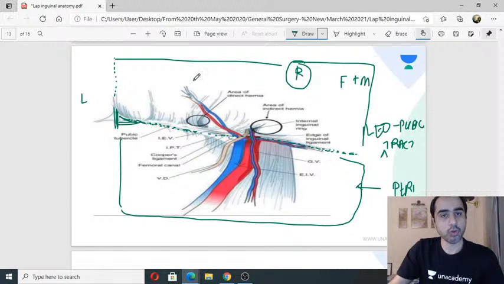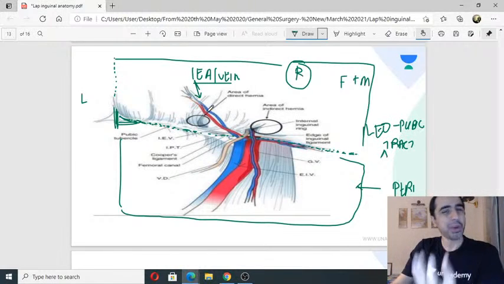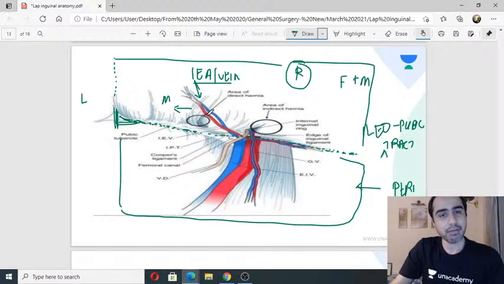So we look at the roof first. The first structure that we see is this. These blood vessels. They are my inferior epigastric artery and vein. They are seen at the roof. Inferior epigastric artery and the vein. Now you know, when we do open hernia, a hernia which is medial to the inferior epigastric artery will be a direct hernia. Hernia which is lateral to the inferior epigastric artery will be indirect hernia.